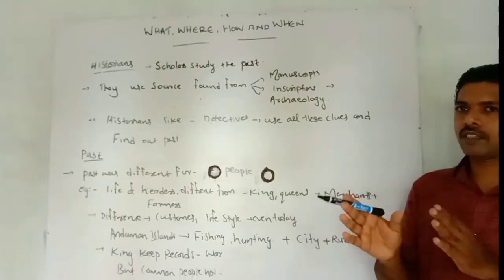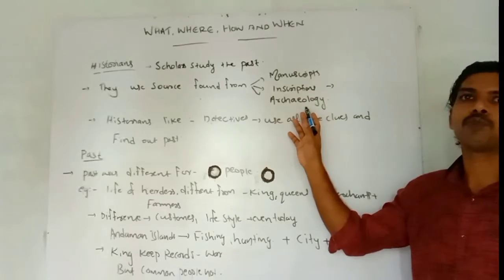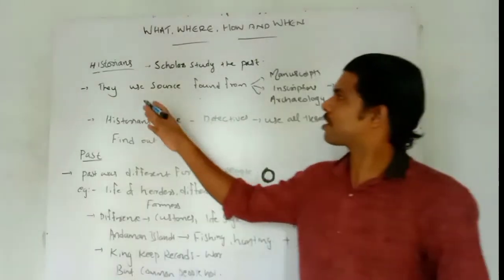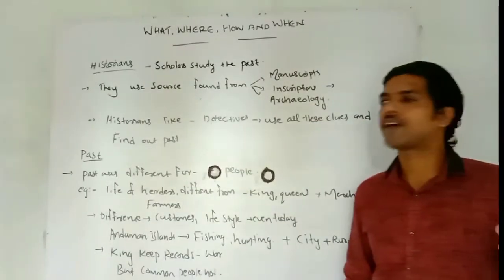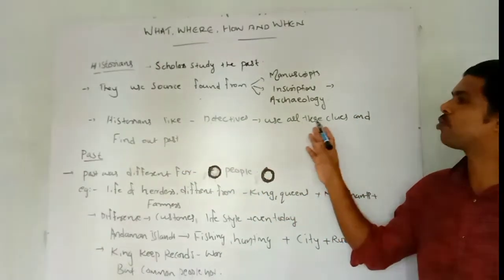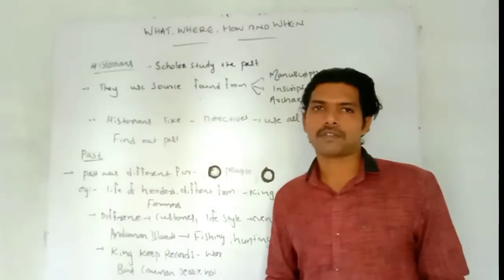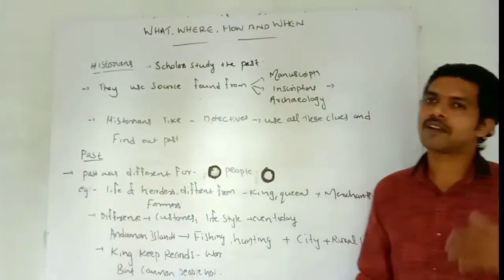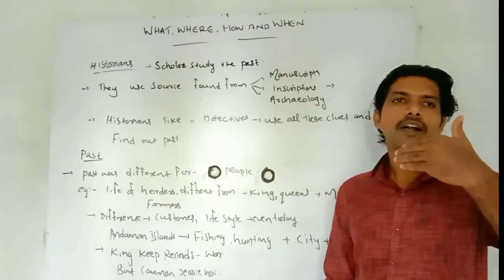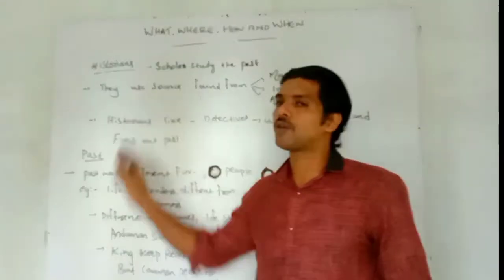The sources are what they got from manuscripts, what they understand from inscriptions, and what they got from archaeology: tools, remains, pots, ornaments and so on. From these remains, they try to find out the past, the life of that period. That is why historians are like detectives. They use all these clues and find out the past. Historians and archaeologists are like detectives, bit by bit, with every source, trying to find out the past. There are a lot of historians in our history.